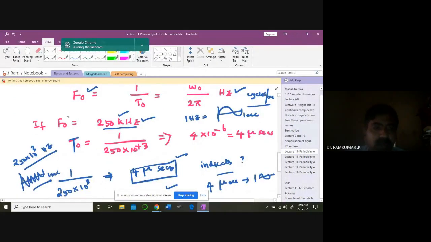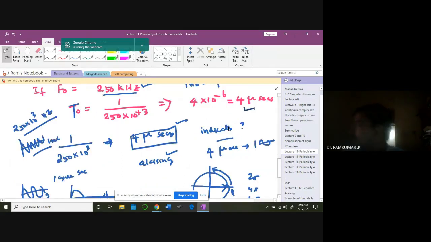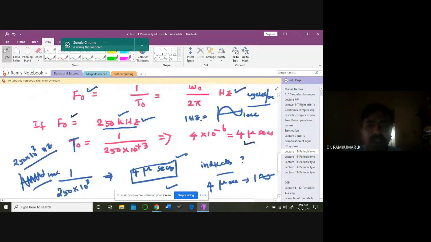F naught is going to be equal to 250 kilohertz. Then T naught is going to be 1 over 250 into 10 power 3. That's going to be 4 microseconds. Okay, is it clear? 4 microseconds, that's the idea. Anybody having difficulty in understanding this? What does this 4 microseconds indicate to you? What information is it giving to you?